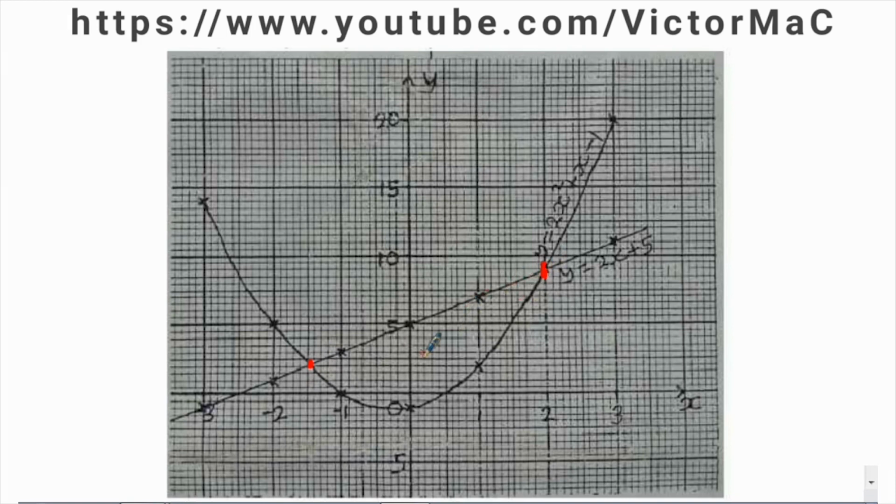All right, let's start with the first one. We're going to trace it down to the x-axis. So we're going to have this answer. This is minus 1.5 on the x-axis. Then we will trace the same point to the y-axis on the right.